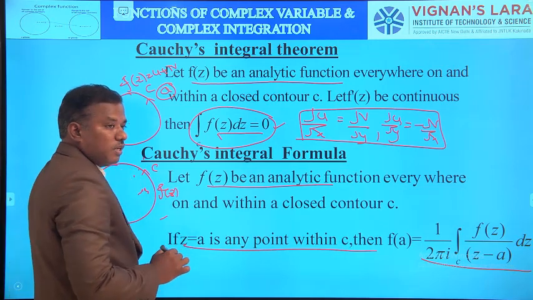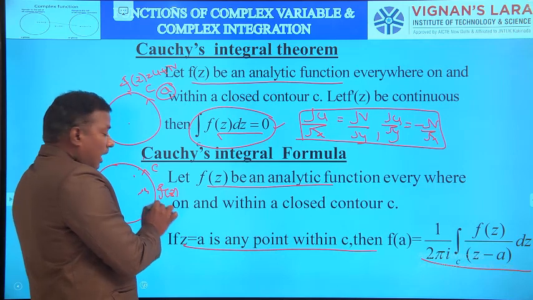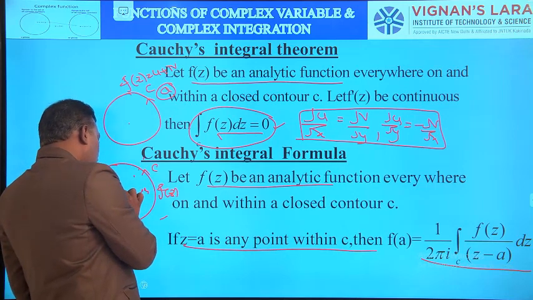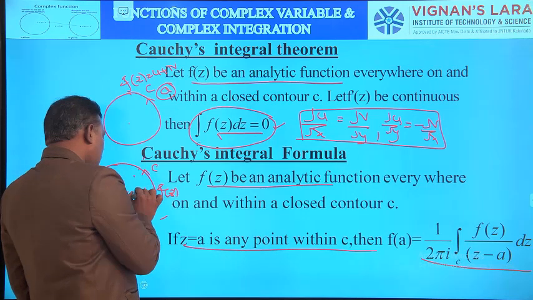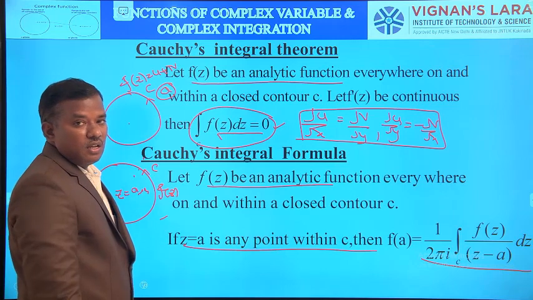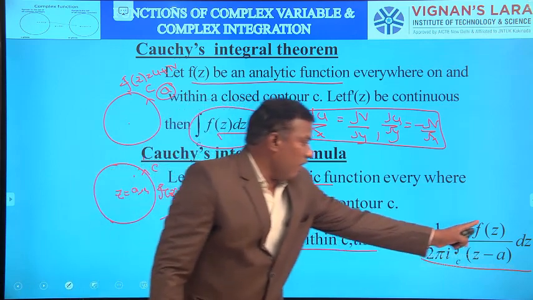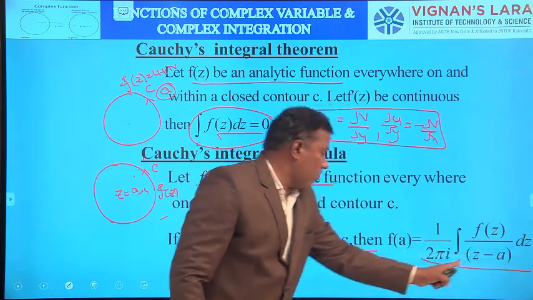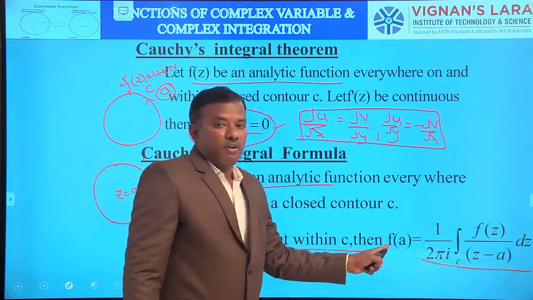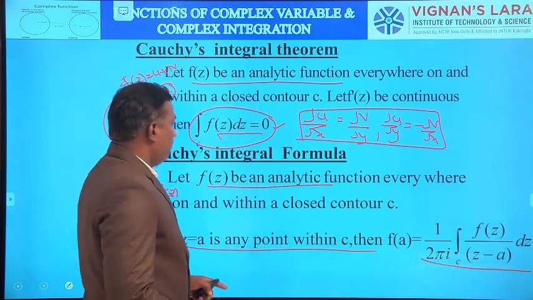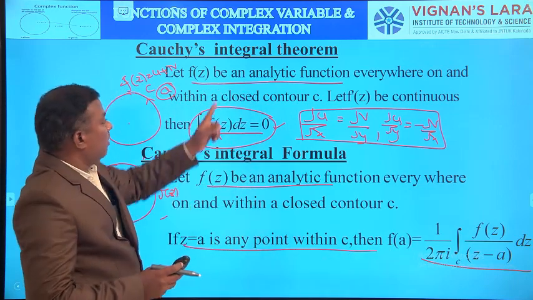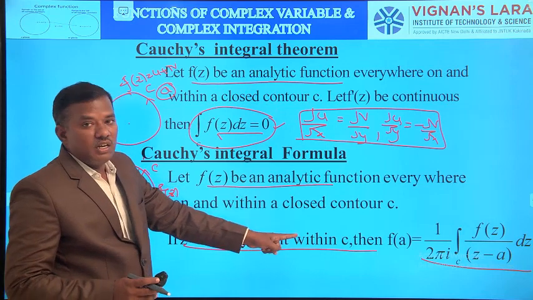Here this function f of z is analytic everywhere except z equal to a, and z equal to a lies inside C. Then in that case, the integral over C of f of z by z minus a dz equals 2 pi i times f of a. See this one, the difference between Cauchy's integral theorem and Cauchy's integral formula.